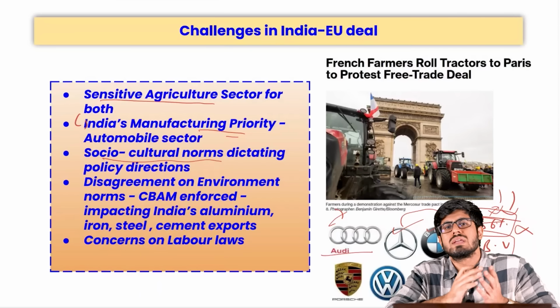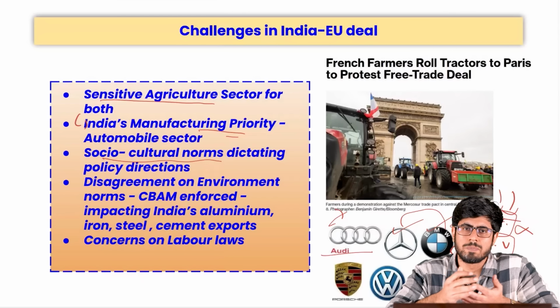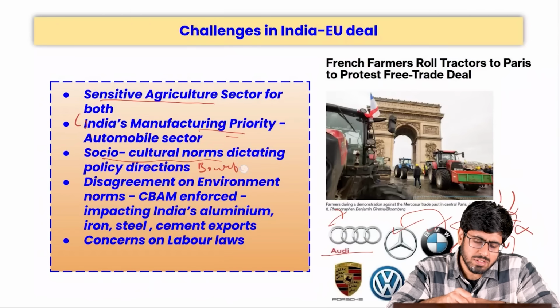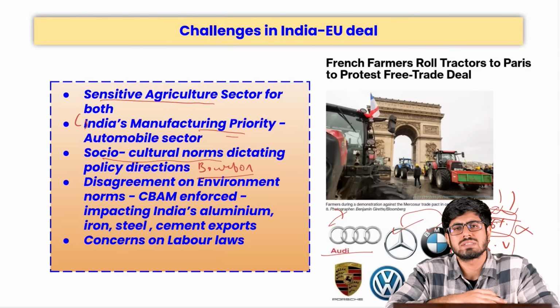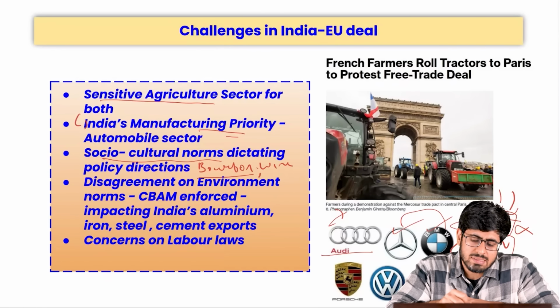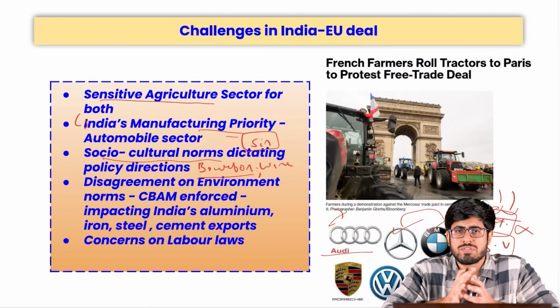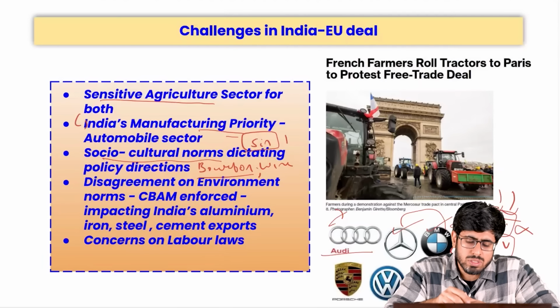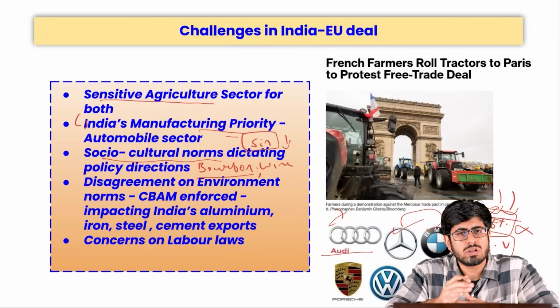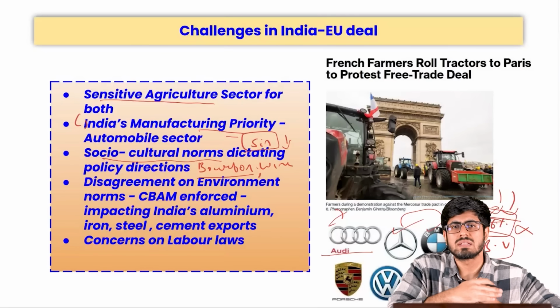The European Union, especially France and nations like Italy, are world famous for the alcohol brands they promote. Bourbon, if you have heard, is a very famous alcohol that comes from the region of France and Italy. The Mediterranean climate of the France and Italy region allows for greater production of wines and spirits. On the other hand, in India, these are treated as sin goods and are taxed heavily. If we were to enter into an FTA with the European Union, we would have to reduce import duty on such spirits and alcohol. That may not cater to the socio-cultural policy of our nation. This is a major concern that is hindering the progress on this FTA.